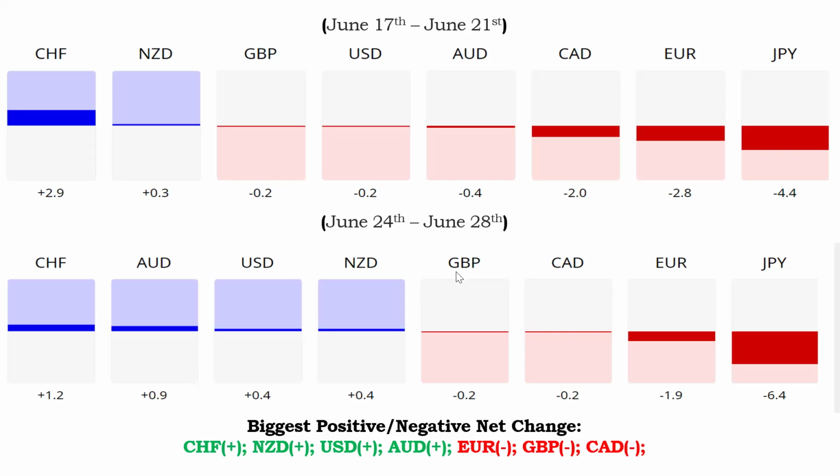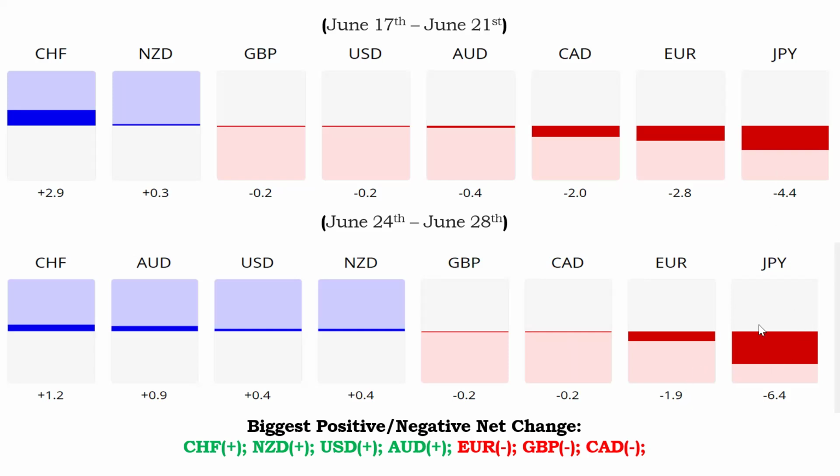Now we see the Great Britain pound maintaining its strength on the negative side, negative 0.2 and this week again maintaining 0.2, whereas the Canadian dollar is also gaining some strength from negative 2.0 to negative 0.2, and the euro last week we had negative 2.8, this week is on negative 1.9.